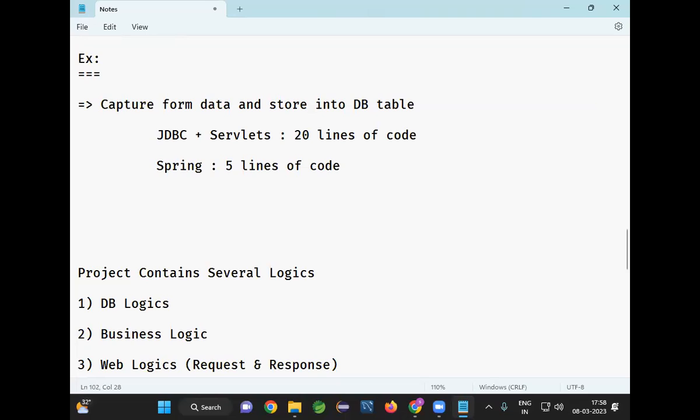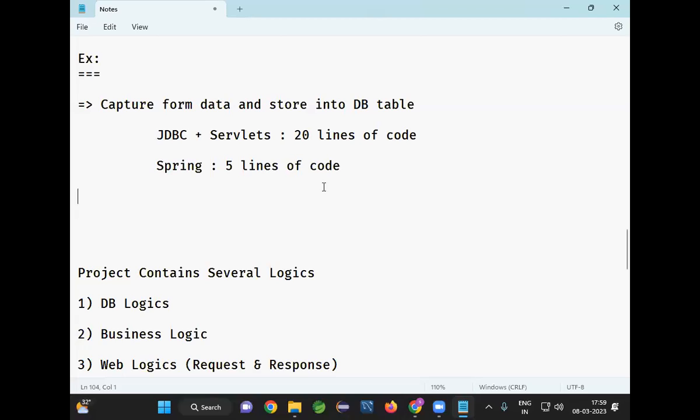So if you are developing a project by using JDBC and servlets to store the form data in the table, if you are writing 20 lines of code by using JDBC and servlet, same task, same requirement, I can complete it by writing only 5 lines of code with the help of the Spring Framework. I will write the 5 lines. Spring will provide the 15 lines of code for me. Total 20 lines of code is going to execute.